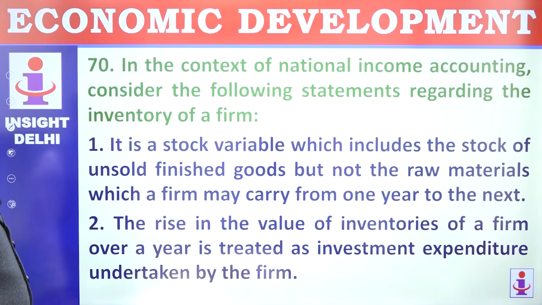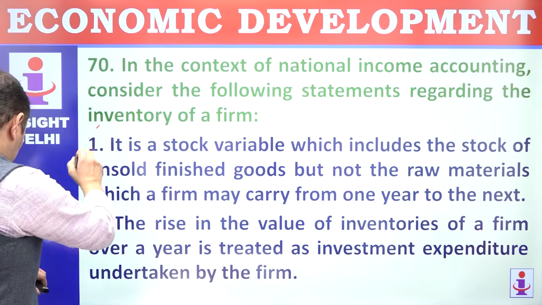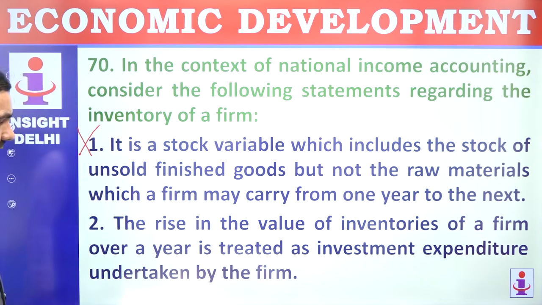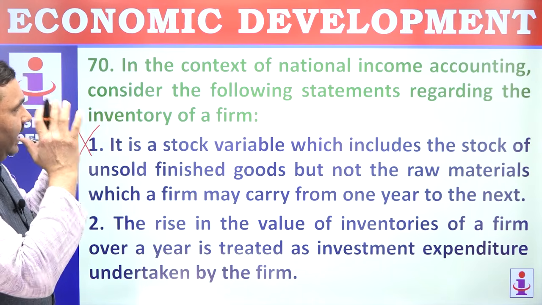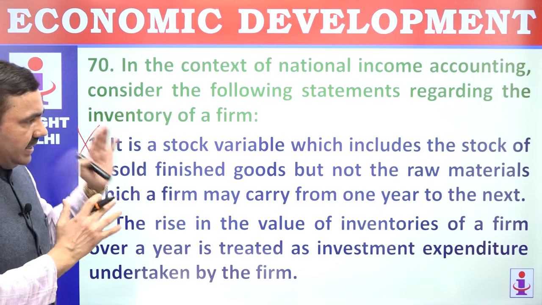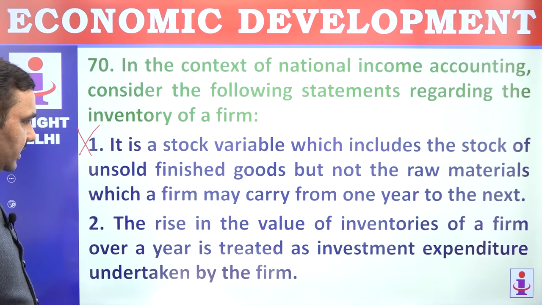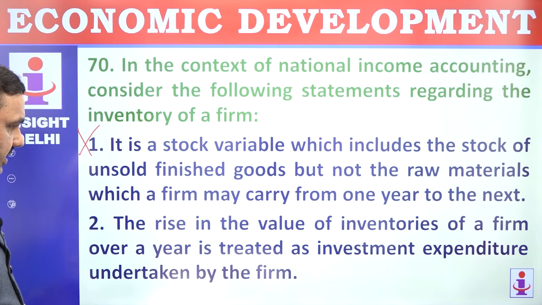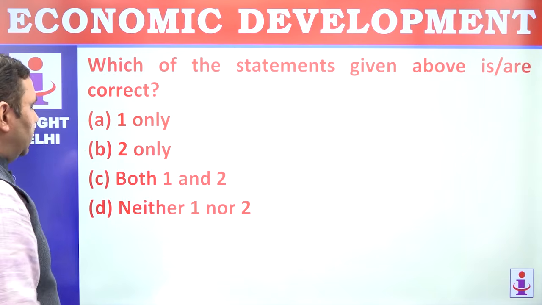70. In the context of national income accounting, consider the following statements regarding inventory of a firm. It is a stock variable which includes the stock of unsold finished goods but not the raw material. Stock of unsold finished goods as well as raw material, both are included in it. So national income has raw materials as well as the stock as a part of it. The rise in the value of investment of a firm over a year is treated as investment expenditure. That's correct. So only 2 is correct, 1 is wrong.